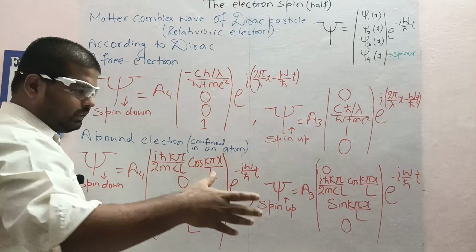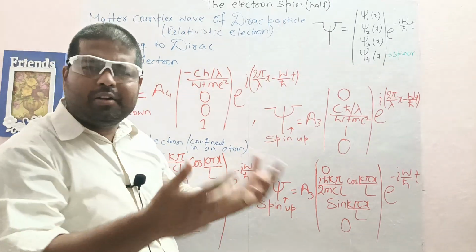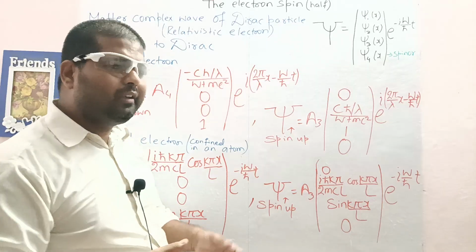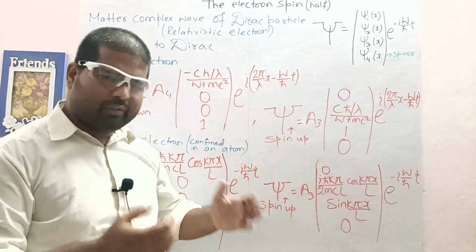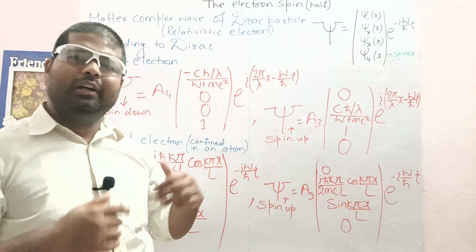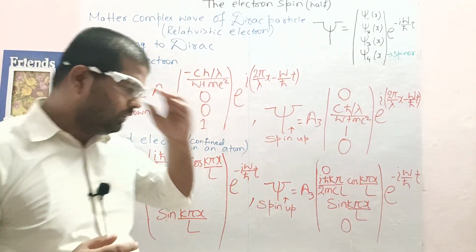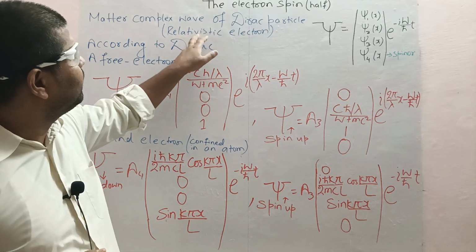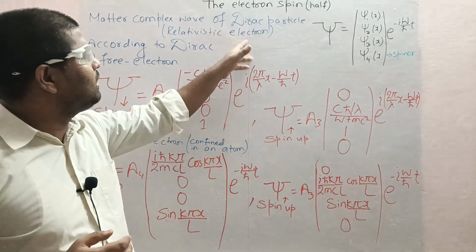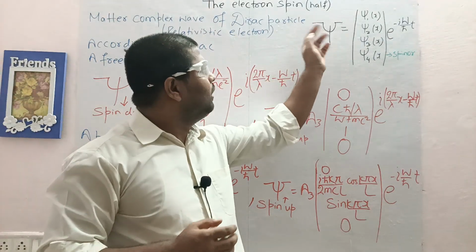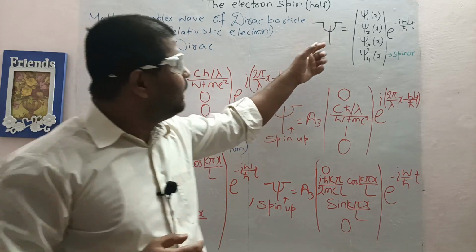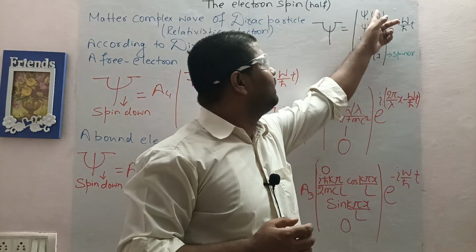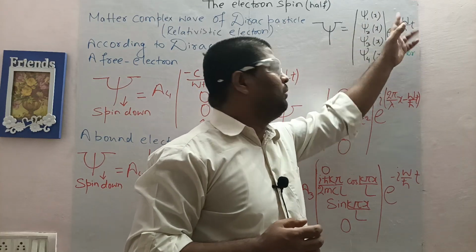For a relativistic electron, when an electron is moving at high speed, a speed close to light, then the property of spin comes. At ordinary velocity, spin doesn't appear. So, especially for Dirac particles or relativistic electrons, the matter wave function is a complex wave. It has an amplitude part and a time part.